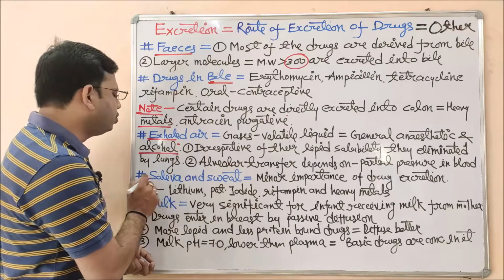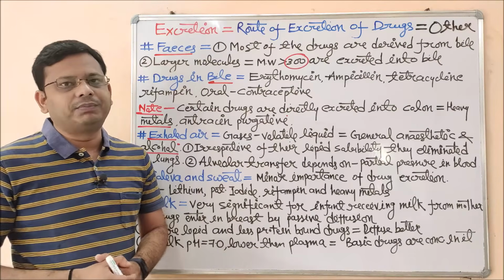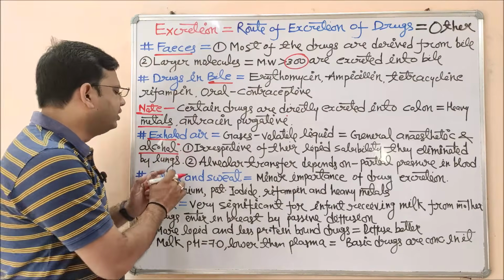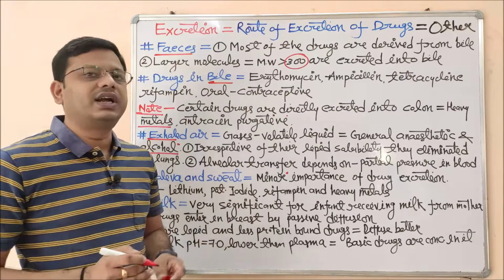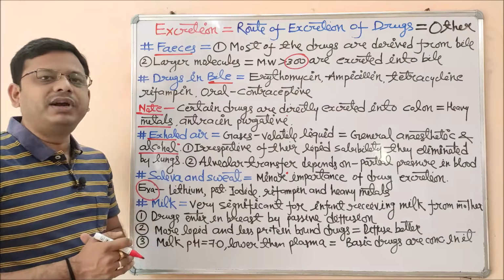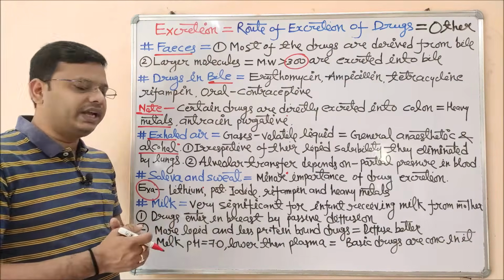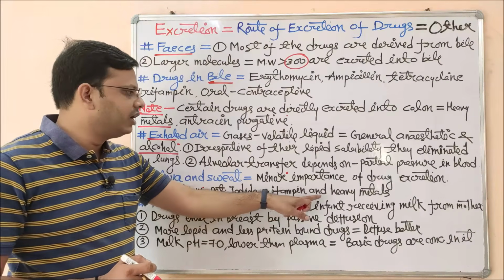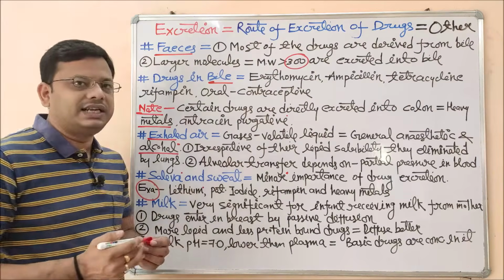So coming to the next route of drug excretion, this is saliva and sweat. Although these are very minor pathways, a very small amount of drug, and very specific drugs get eliminated with the saliva and sweat. So this is written as minor importance from the drug excretion point of view. But there are a few examples of drugs which get eliminated via this route. These are lithium, used as an antipsychotic agent, potassium iodide, rifampin, which is an example of an anti-tubercular drug, and different types of heavy metals. They may get excreted from saliva and sweat.